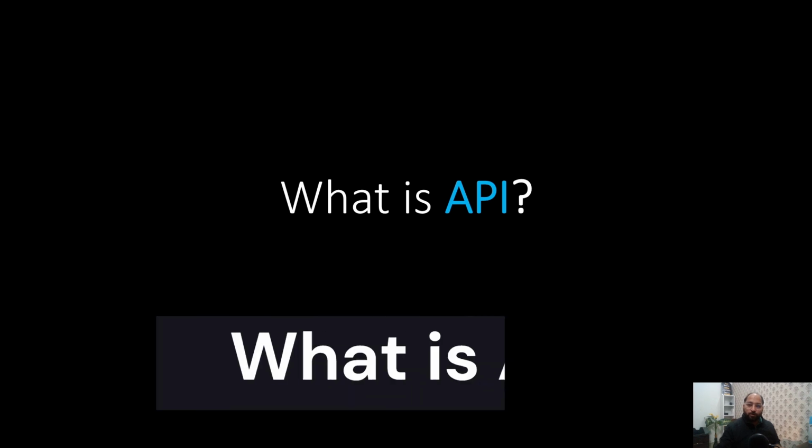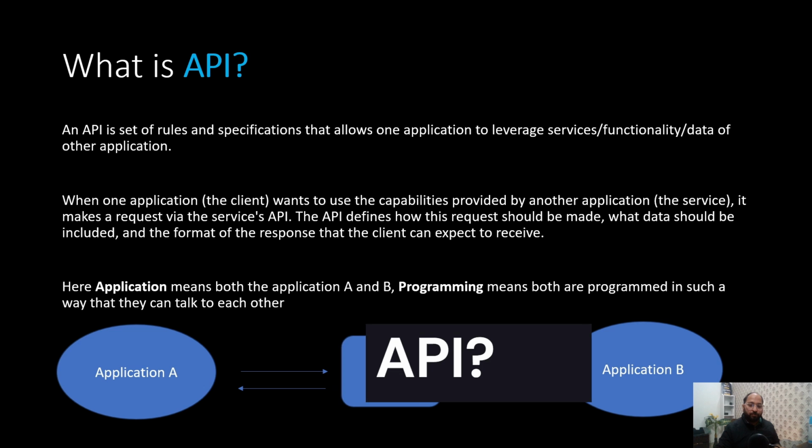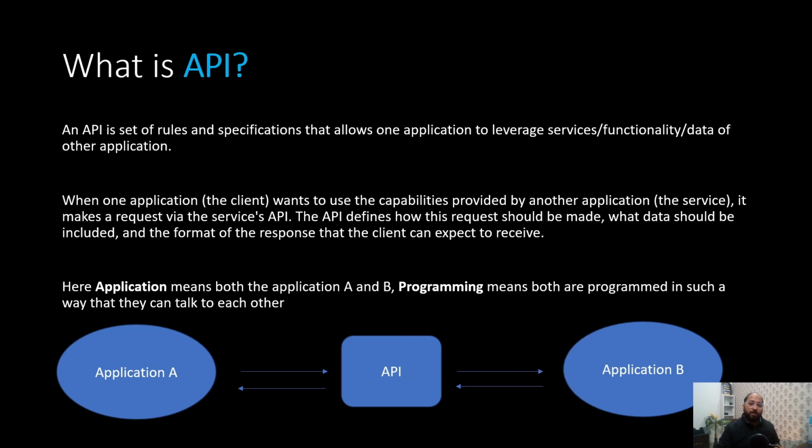Now let us try to understand what is API. API stands for Application Programming Interface. What does it mean? We will try to understand each of the terms, like what is application, what does P mean, and what does I mean. Right? Before that, let us try to understand the definition.